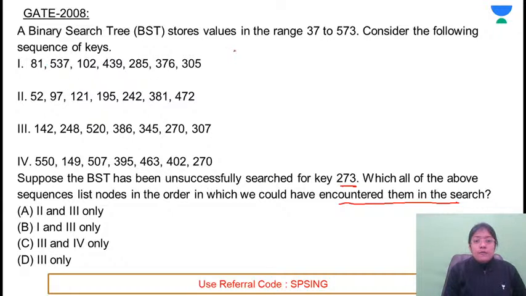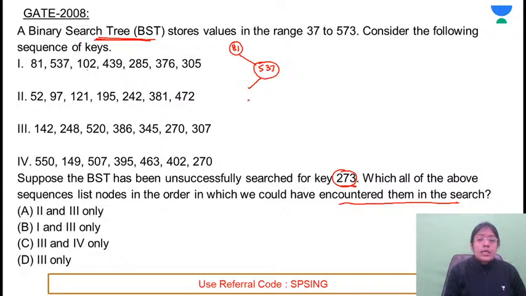So 81, first of all 81, after 81 it is going to 537. It's a binary search tree, right? So if it is going to the left subtree, then it can't go to the right subtree. If it is going to the right subtree, then at no point can it go to the left subtree. The number that you are searching for is 273, which is smaller than 573, so it will be